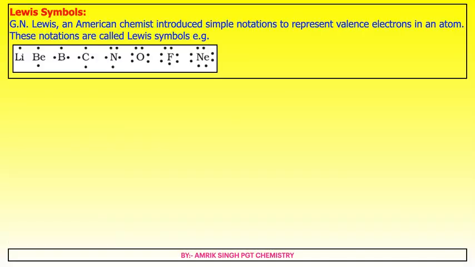Lewis symbol. G. N. Lewis, an American chemist, introduced a simple notation to represent valence electrons in an atom. These notations are called Lewis symbols, as shown below. For example, lithium has 1 dot, beryllium 2 dots, boron 3 dots. The dots represent the valence electrons of these atoms.